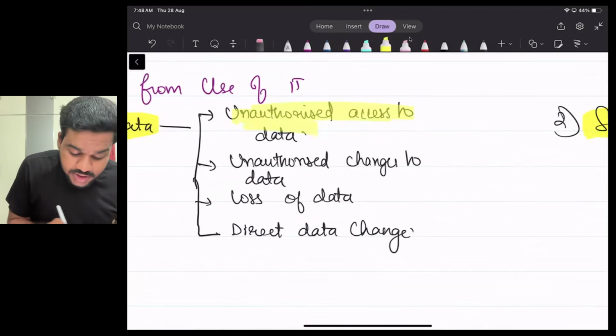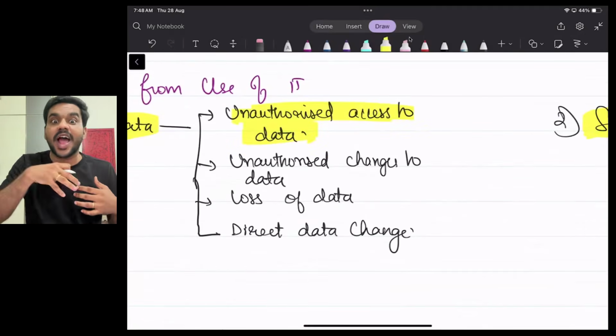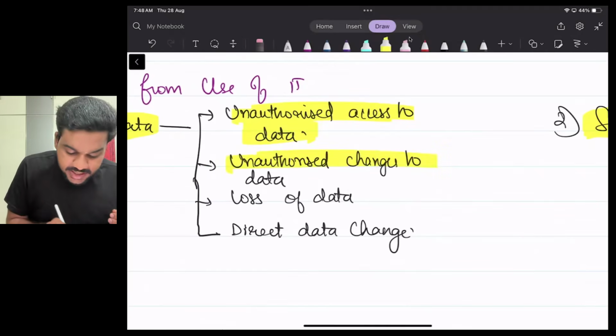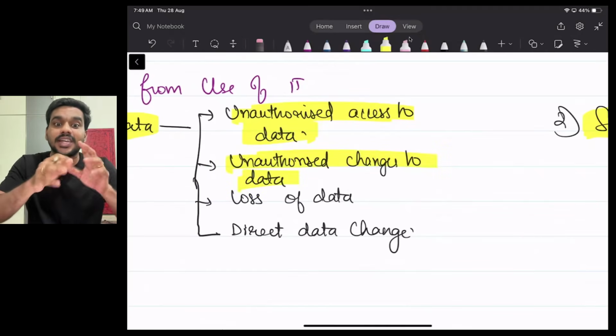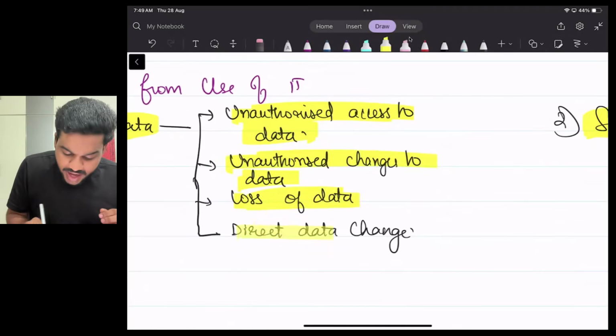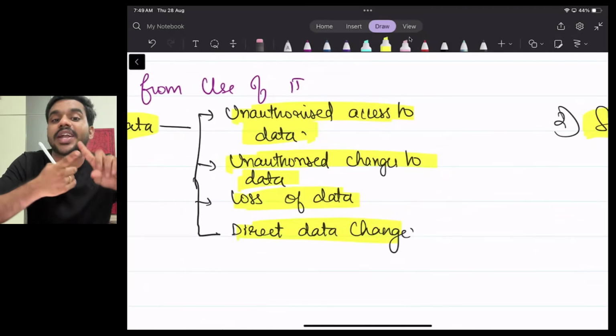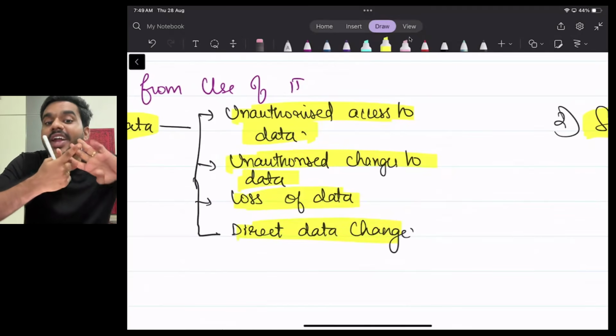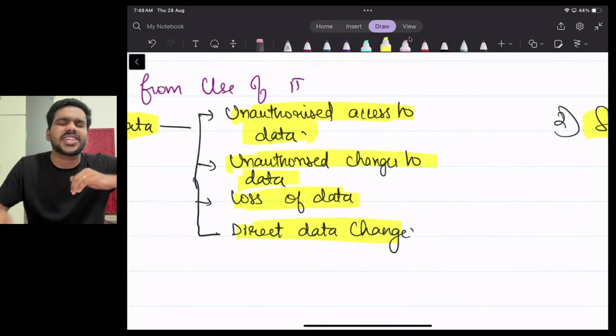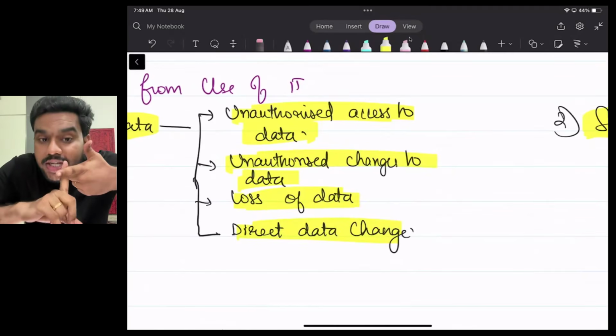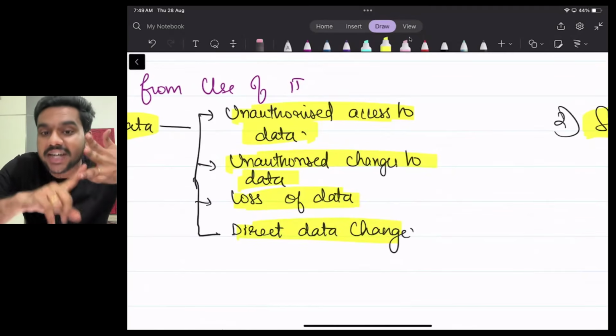Sir, unauthorized access to data, sir. Without our permission, somebody will hack our data. Unauthorized changes to the data. Without our permission, they will bring changes to our data. Loss of data and direct data changes. So 4 points related to data: unauthorized access to data, unauthorized changes to data, loss of data, direct data changes. Can you please repeat with me once again? Unauthorized access to data, unauthorized changes to data, loss of data, direct data changes.